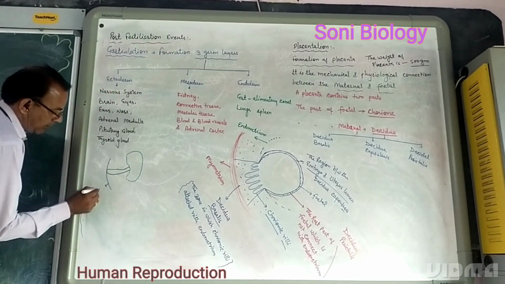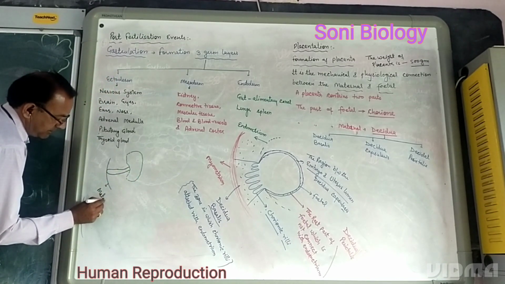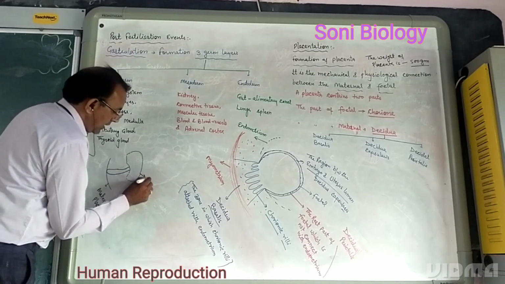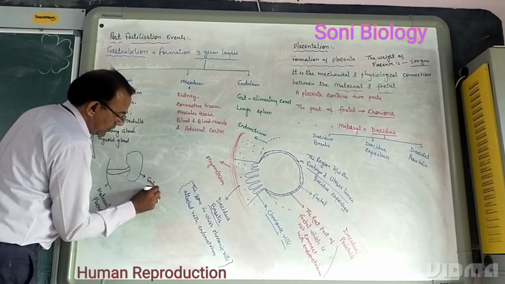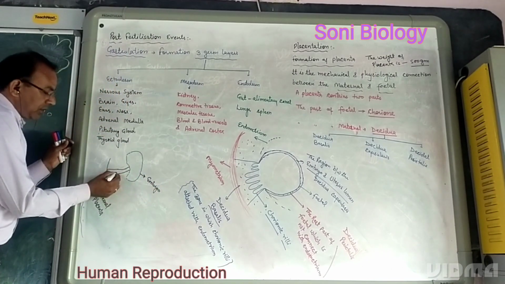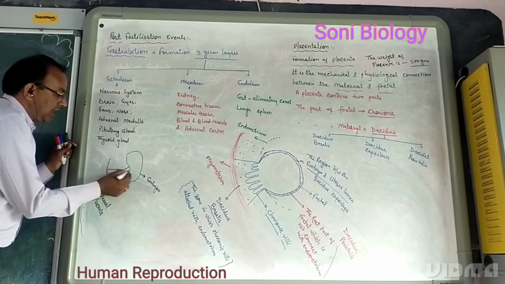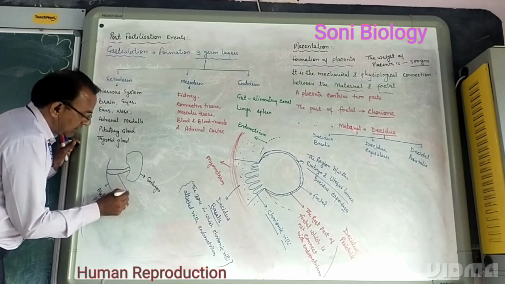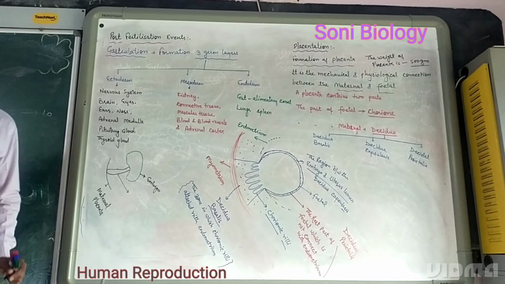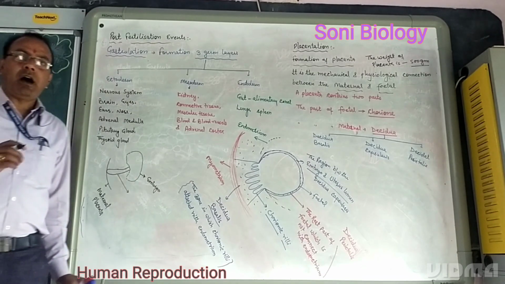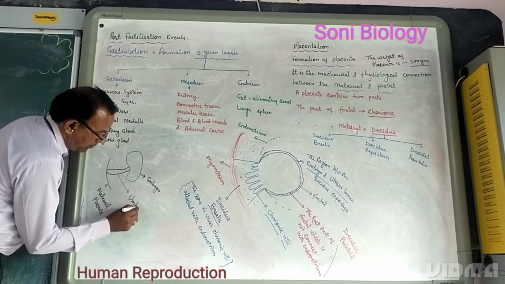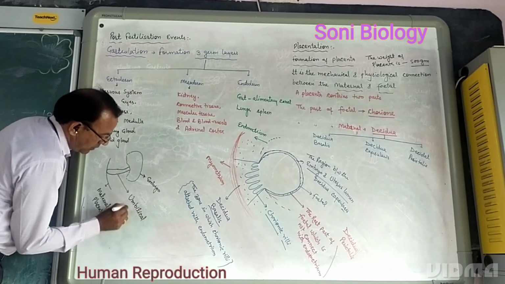This one is the maternal placenta, and this one is the embryo. The cord which attaches the embryo to the maternal placenta is called the umbilical cord.